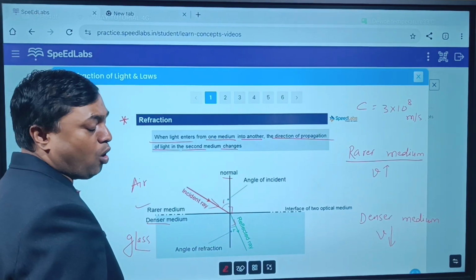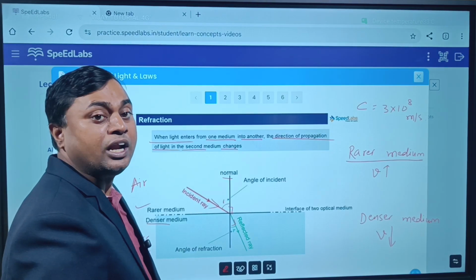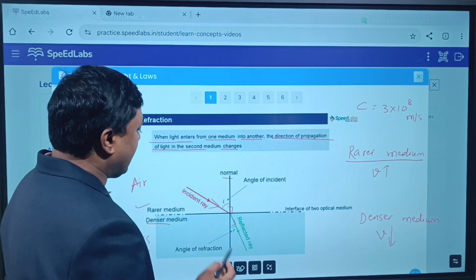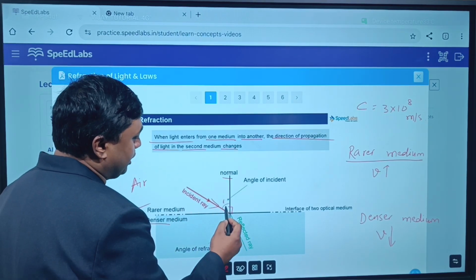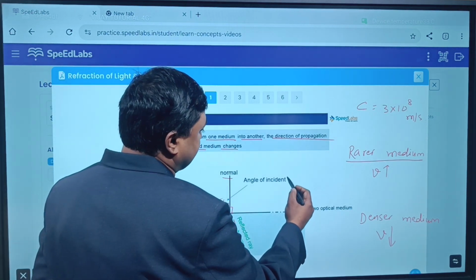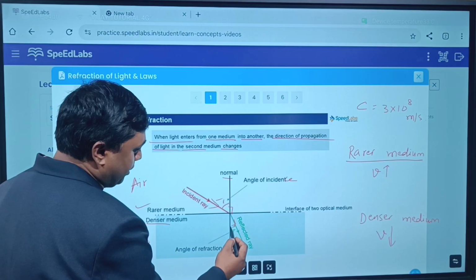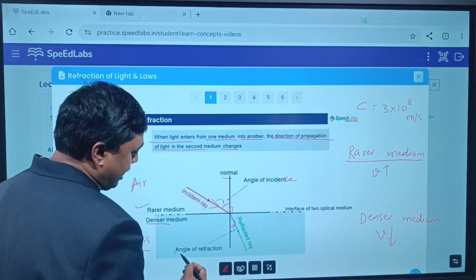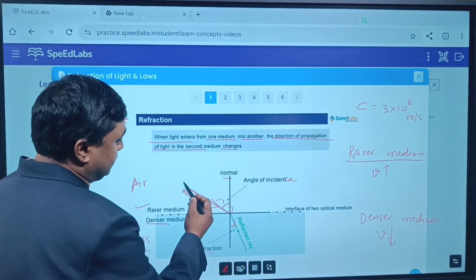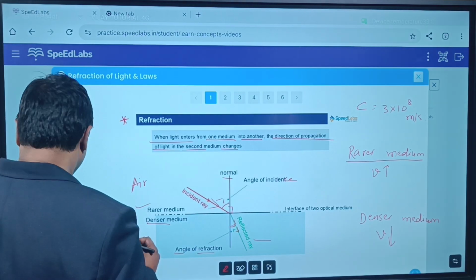This phenomenon of bending of a light ray when it passes from one medium to another medium is called refraction of light. The angle made by the incident ray with the normal is called the angle of incidence. Whereas the angle made by the refracted ray and the normal is called the angle of refraction. So this is the incident ray, this is the refracted ray. Is it clear?